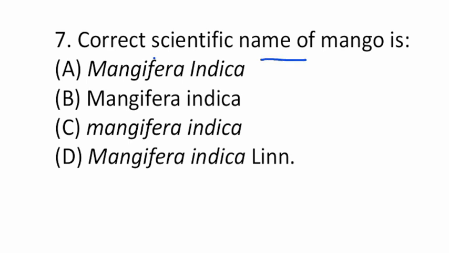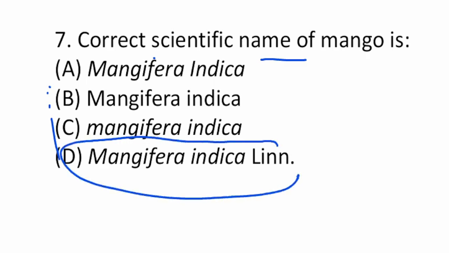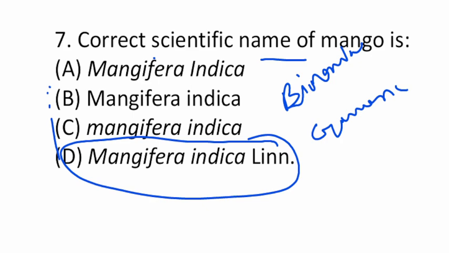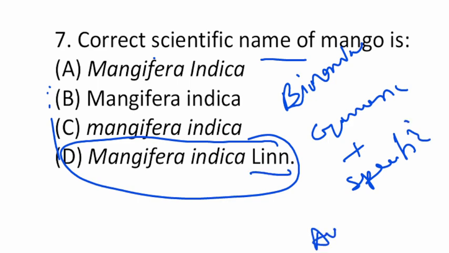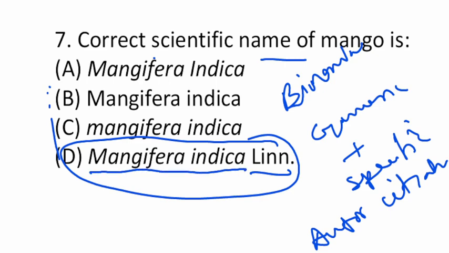Correct scientific name of mango is, there are 4 options given. So the correct scientific name is this one. So here we know the binomial nomenclature. One is generic plus specific, 2 epithets are there, and the last one is author citation. And in the printed form, the scientific name should be written in italics. So option D is the correct name.